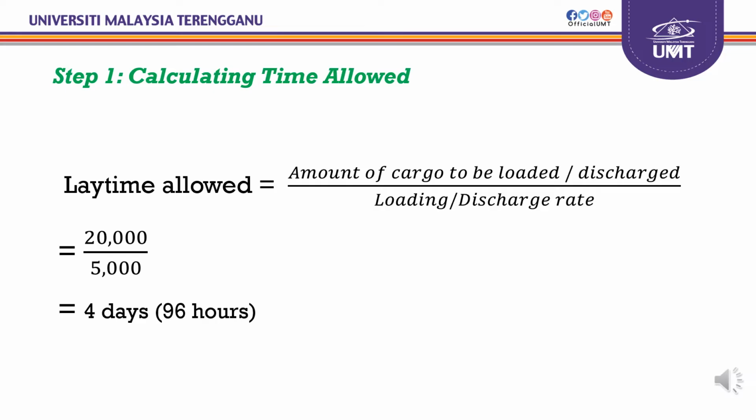So I'm going to explain about step 1, calculating time allowed. The formula to calculate time allowed is: time allowed equals the amount of cargo to be loaded or discharged divided by the loading or discharge rate.